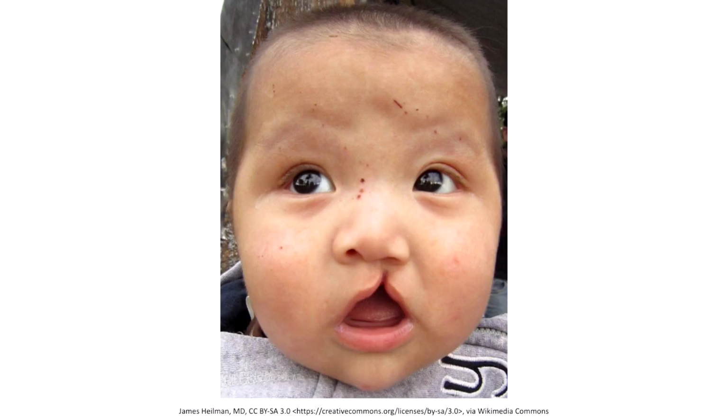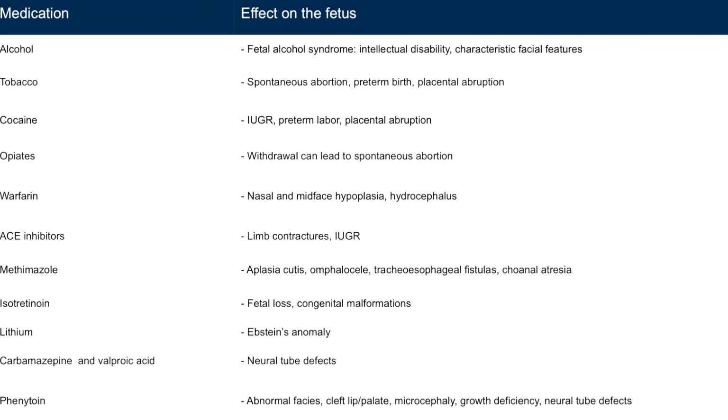This image shows a child with a cleft lip. Remember that this is a potential teratogenic effect of phenytoin. In this image, one can see a unilateral cleft lip, which occurs when the facial prominences do not fuse during embryologic development of the face. Here is a table to help you review the effects of substance use and medications during pregnancy.